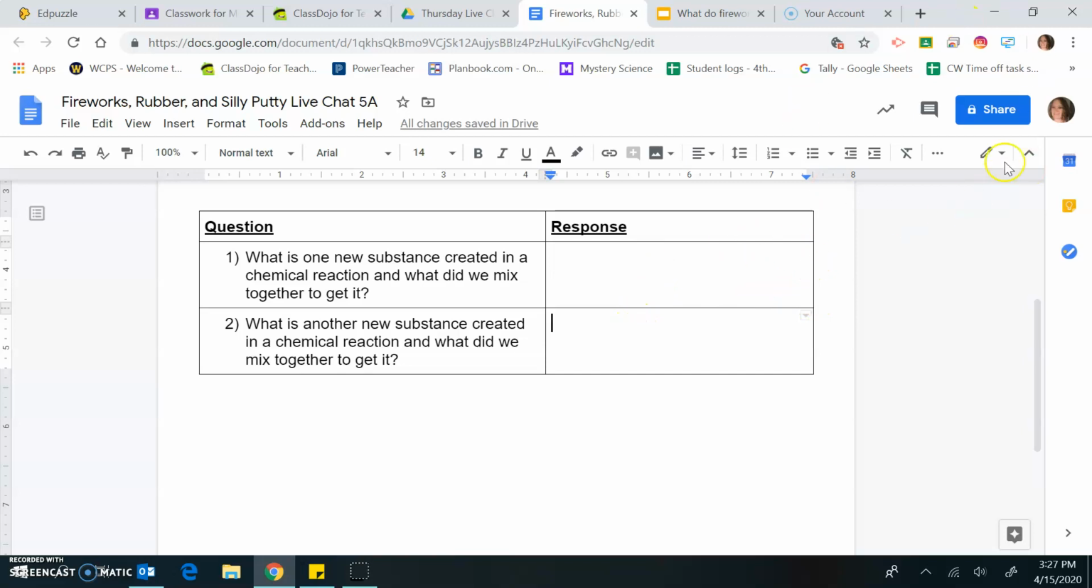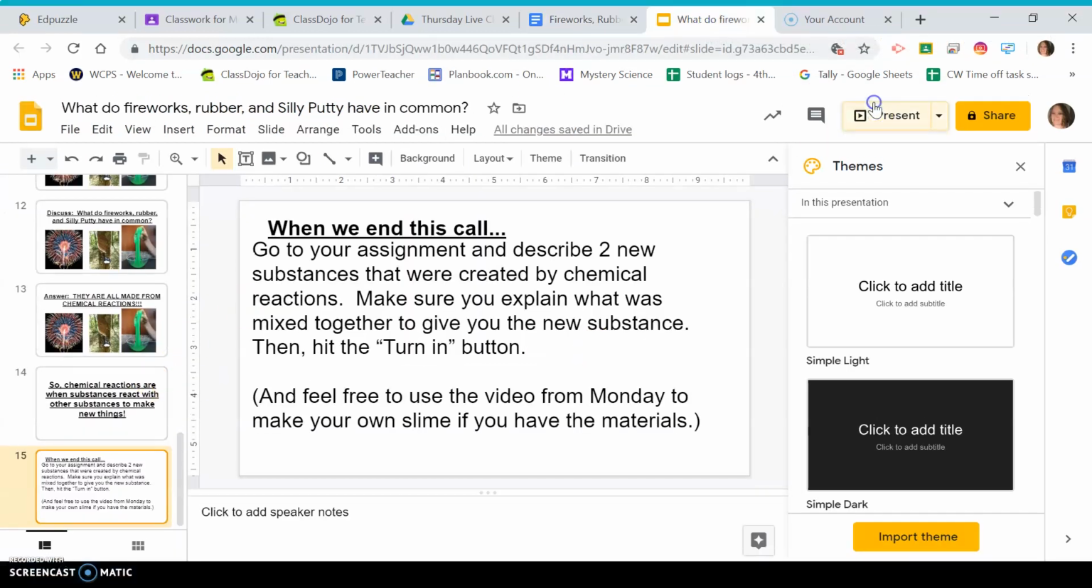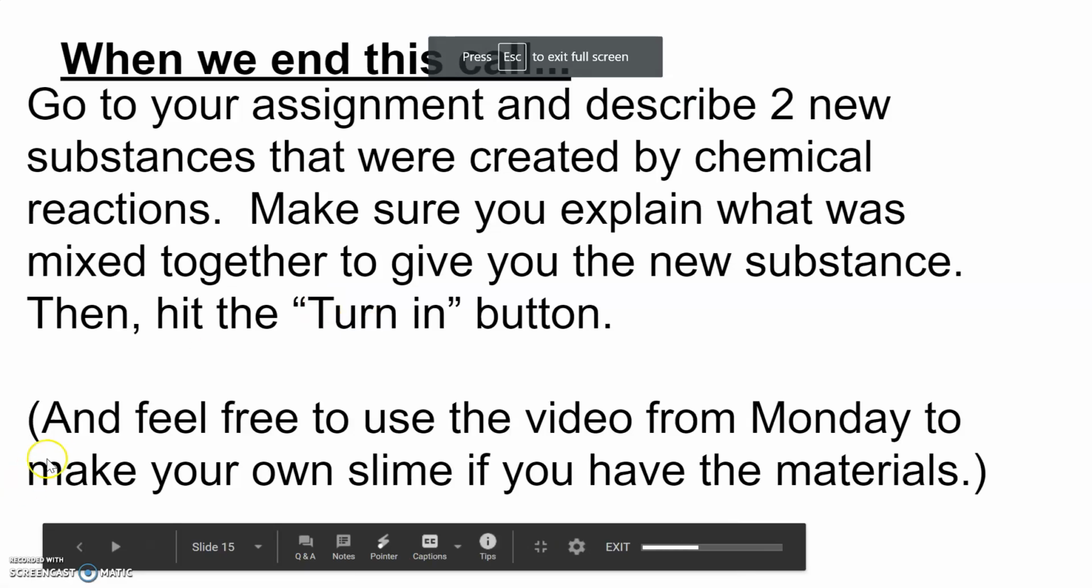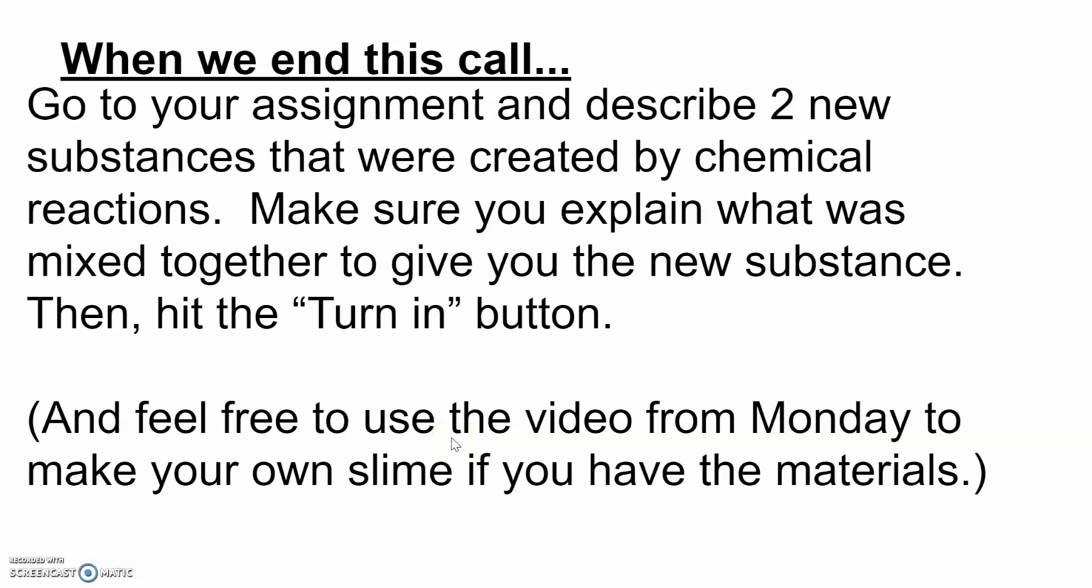When you're done, hit that turn in button, and I'll get back to grading, and I'll tell you guys how you did. If you have any other questions, feel free to let me know. And if you still have the assignment up there from Monday, there is a section on that video at the end where you can follow the directions to make your own slime using borax and glue.